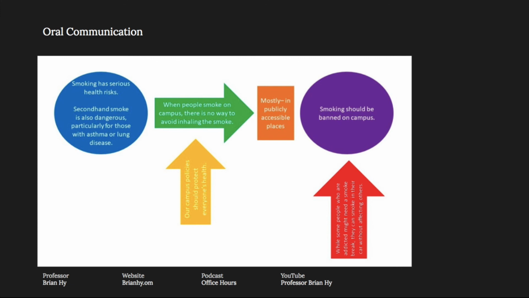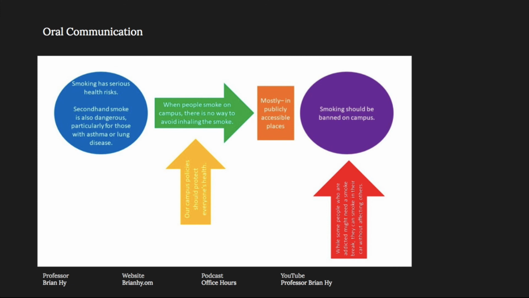For example, you might argue that the reason that we need to be concerned about not being able to avoid inhaling smoke is that we have an ethical obligation to ensure that our policies protect everyone's health and well being. While there might be some members of the community who have nicotine addictions who need a place to smoke, you can argue that if smoking is prohibited only in public places, which is a qualifier, then smokers can still smoke in the privacy of their cars where the smoke will only affect them.